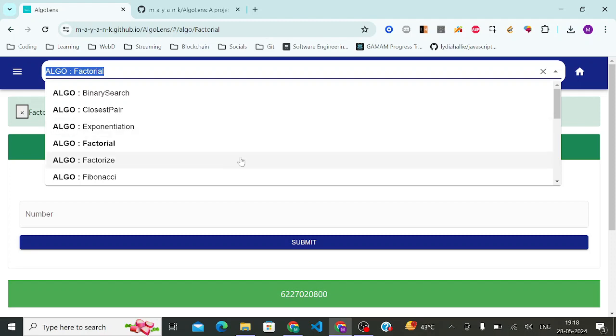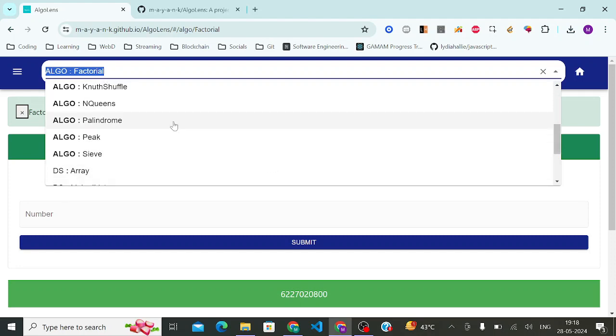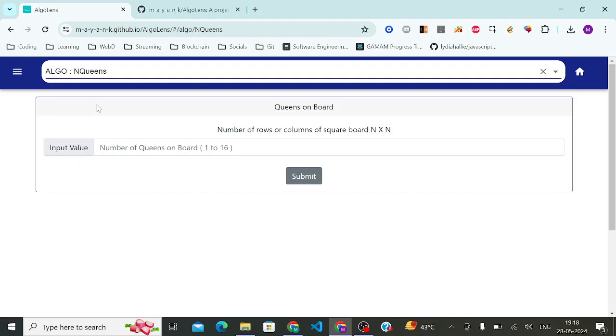There's another algorithm that I really like, which I wanted to build a visualization around, but I couldn't, which was N Queens, but I built it responsive. This is a backtracking algorithm in which you have to place n queens on a board of n cross n. Because of screen sizes and such issues, I limited the problem to a responsive grid of n cross n, with n to a maximum limit of 1 to 16.